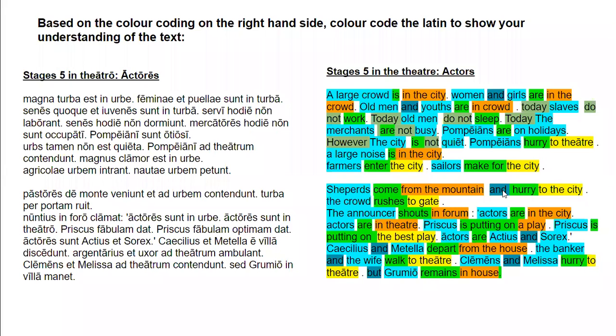All right, here we are with the first longer translation from stage 5 of Cambridge Latin, in teatro actores, which means in the theater, actors. Now, notice that I've already put up the English translation on the right-hand side. The point of this isn't for you to translate this. I will be going through the translation with you, and I'll explain the grammar.